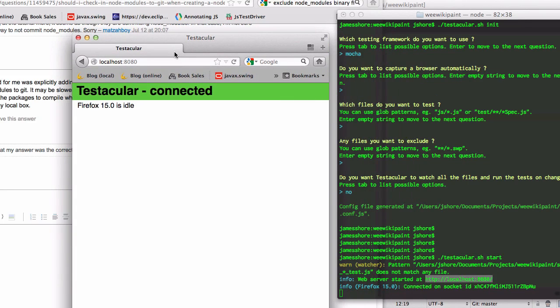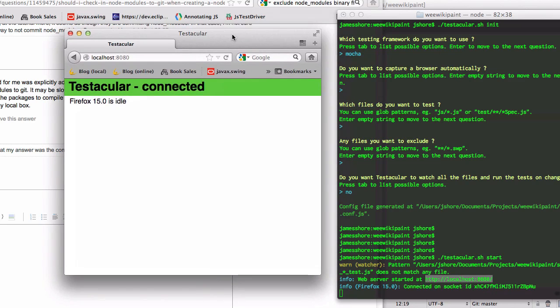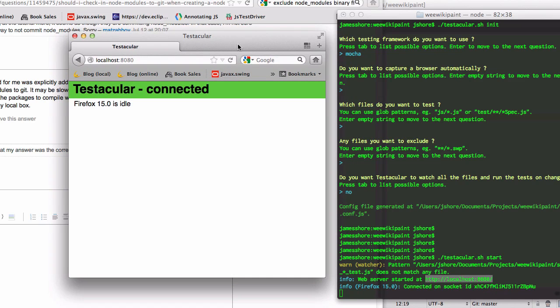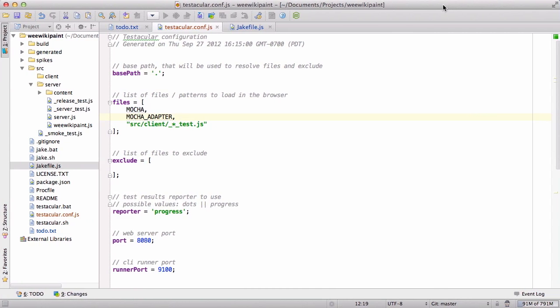That means that this browser will be used for running all of our client-side tests. And the cool thing about Testacular, the reason I love this, is we can have as many of these browsers running as we want. And we can have them running anywhere on the network we want. So that's very powerful.